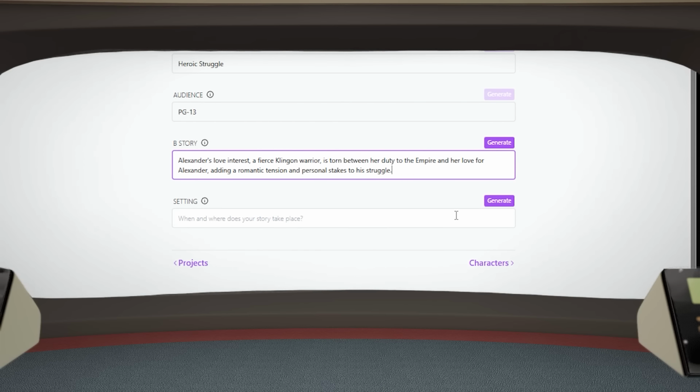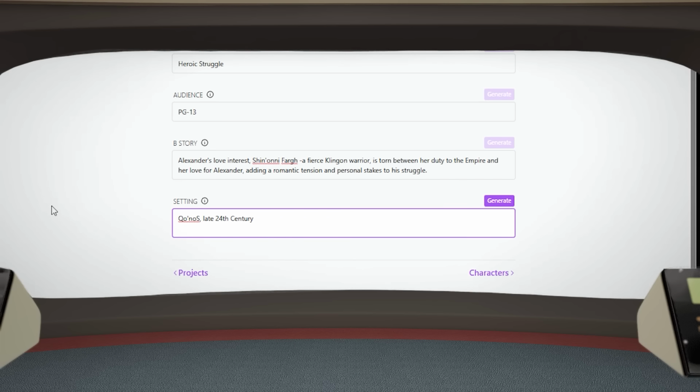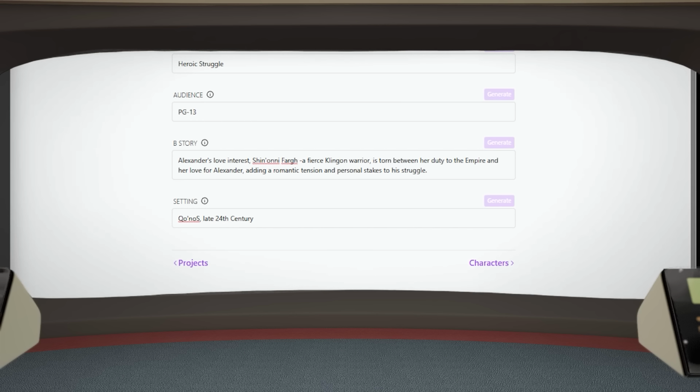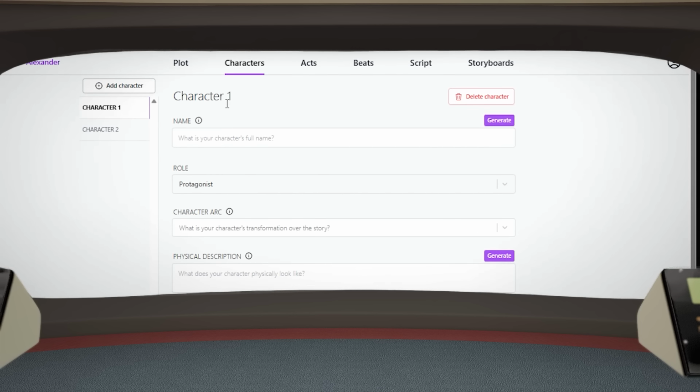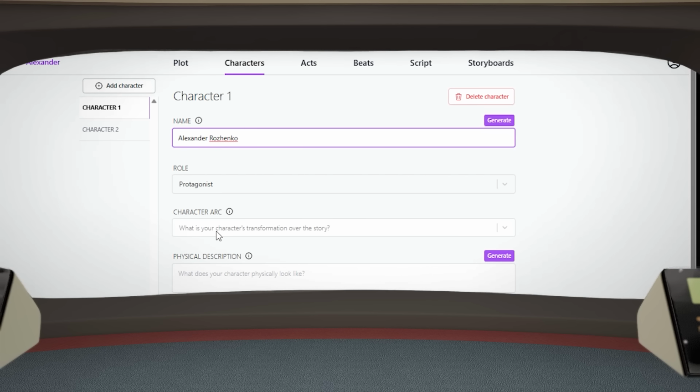Confirmed. Where and when does this story take place? Oh, well, the setting would be on the Klingon homeworld of Kronos. That completes the plot outline page. Fantastic. Let's move on. Proceeding to the character page. Which character would you like to start with? The main protagonist would be Alexander. Confirmed. Which character arc does Alexander have?